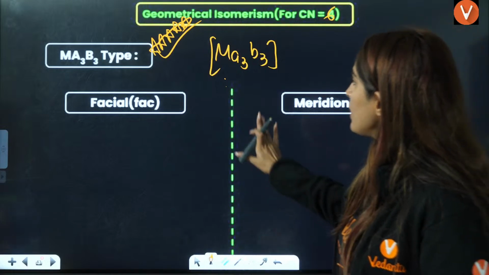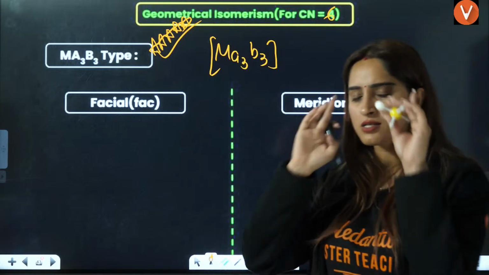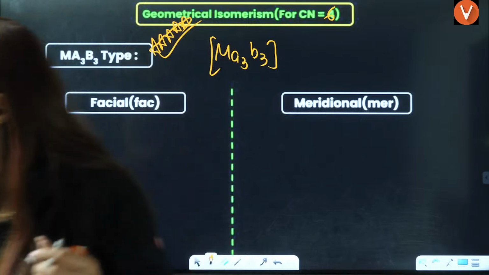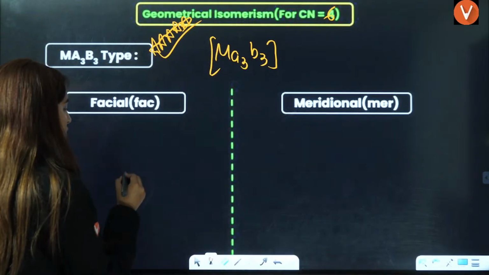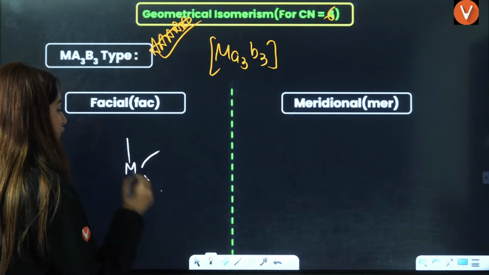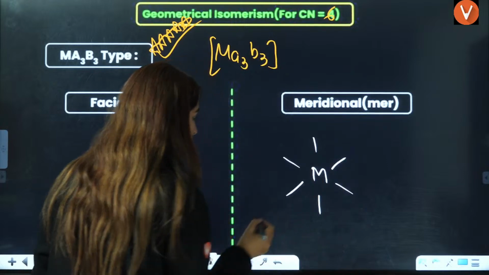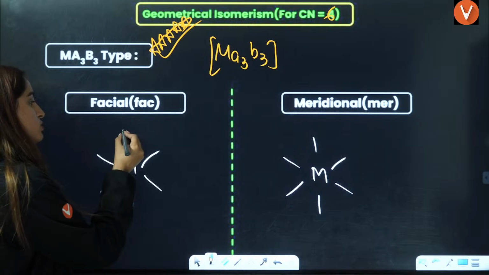Now, if you talk about MA3B3, two kinds, always MA3B3, just remember facial, meridional. Ma'am, firstly, in 2D, how will you tell us what is facial and what is meridional? So this is M with positions 1, 2, 3, 4, 5, 6. If you talk about, let's say, A3, facial means on one face.